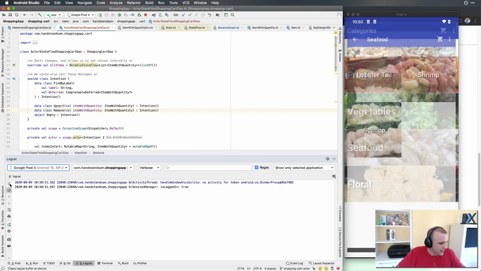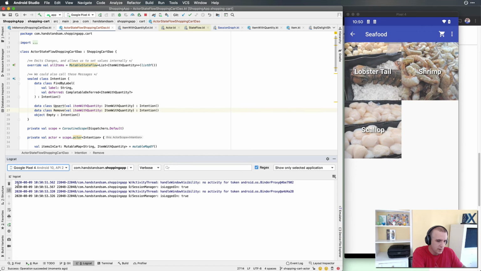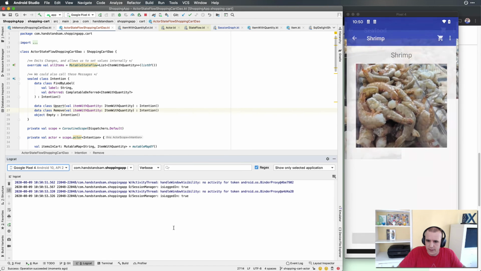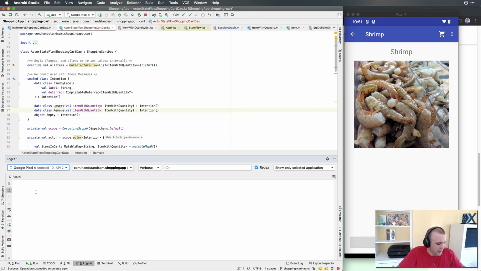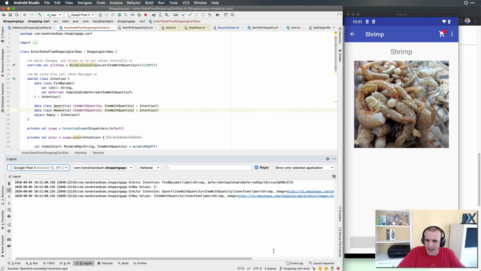We're going to go to seafood this time, and we're going to get some shrimp. So now I'm going to say add to cart. There we go. So I hit add to cart. The first thing it did was it found by label shrimp. The label shrimp coming in and a completable deferred. There's nothing in the cart to begin with. That was just what it needed to display this page.